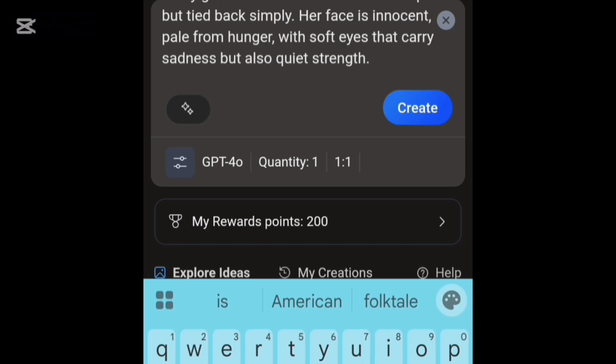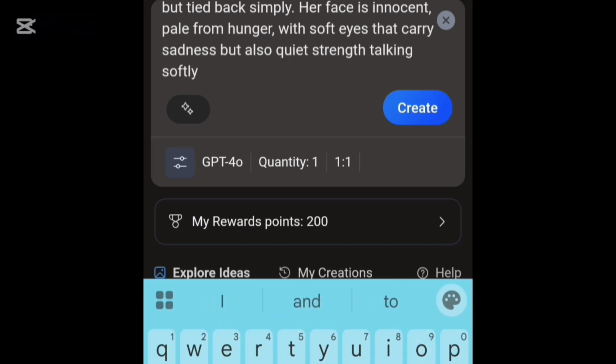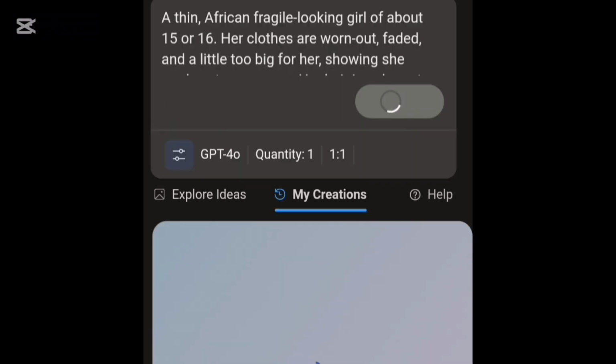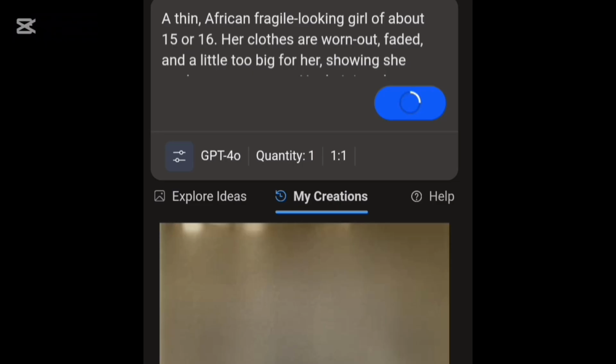I'll go ahead and just tweak it and then click on create, right? So make sure that you are doing this. Make sure you are going through the write-up that ChatGPT gave you. Make sure that you are adding your own flavors to it so that it will not just be something that is really done 100% from an AI app, right?